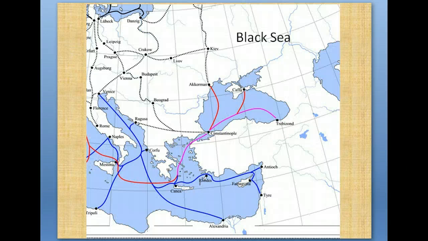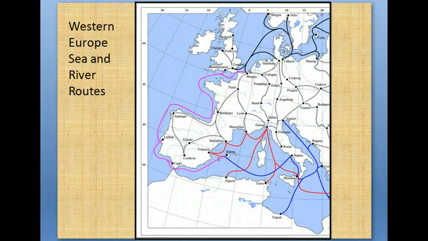Following, we have the Black Sea, or the Baltic to Black Sea. The Baltic's up in the upper left-hand corner. We're going to go through Russia, down to the Black Sea, and then across the Black Sea to Constantinople. And from there we can get into the Mediterranean. Then we have our Western Europe sea and river routes. Okay, remember we talked about this in our World in 1500 notes. We have all of these black routes and pink routes along the water, and the red along the Mediterranean. Okay, we're going to see ships moving along, and remember, we don't really have a lot of roads at this point. So anything in the interior of the continent is mainly done by rivers.